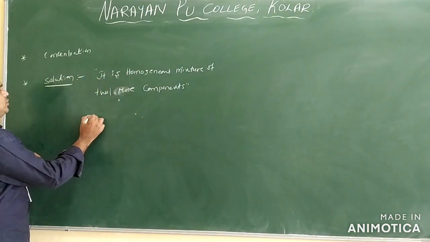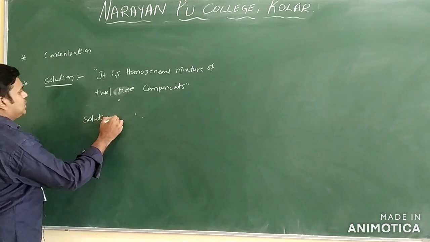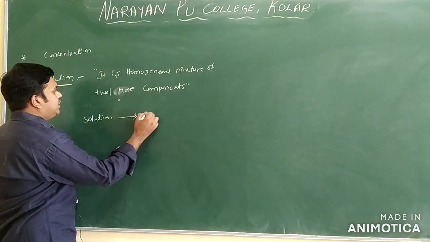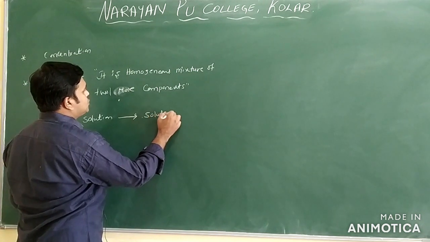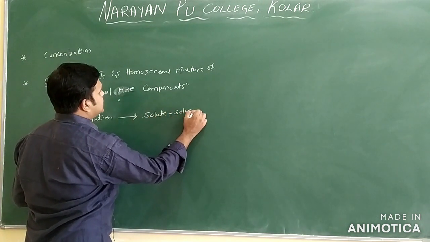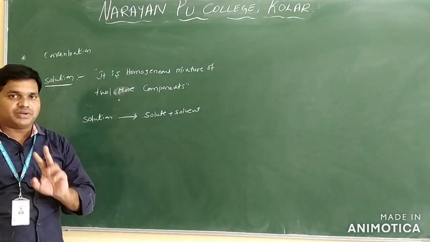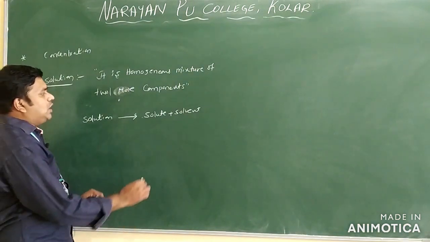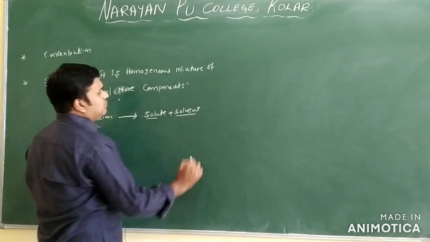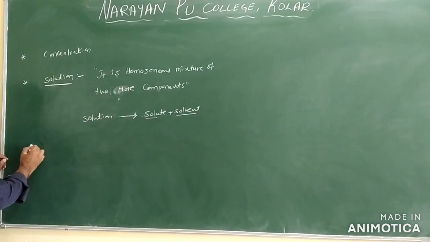A solution is composed of two components: one is a solute and another one is a solvent. If you want to prepare a solution, how many components are required? Two components are required: solute and solvent. Clear? What is solute?